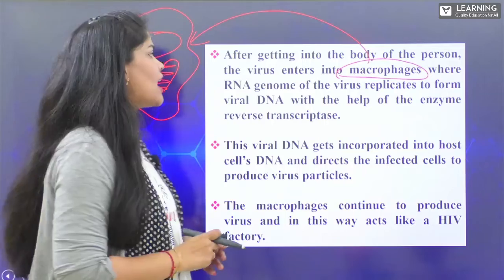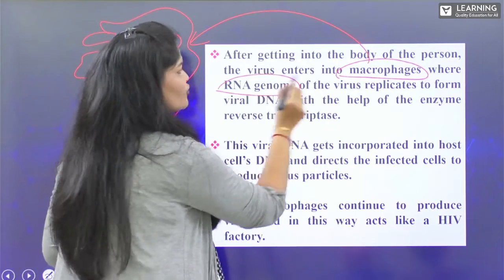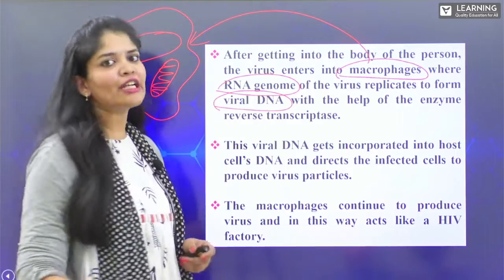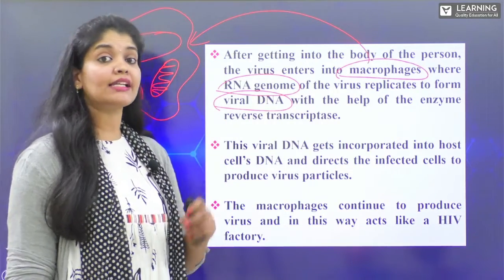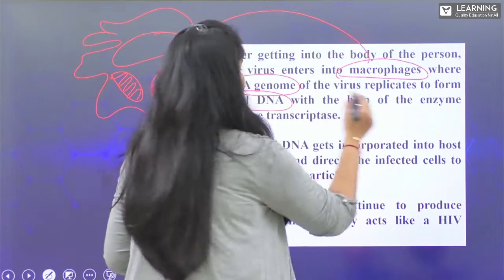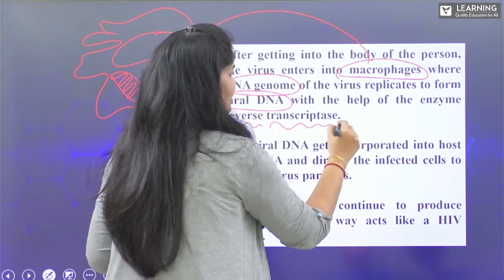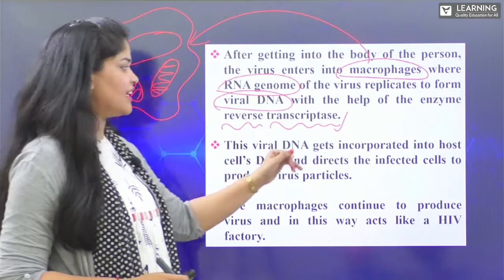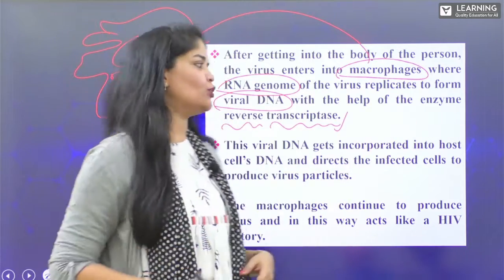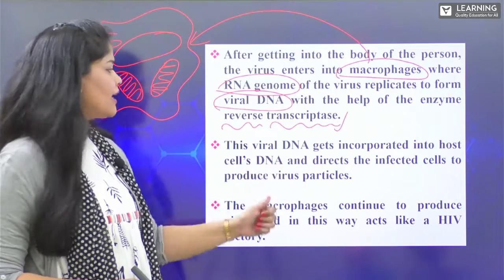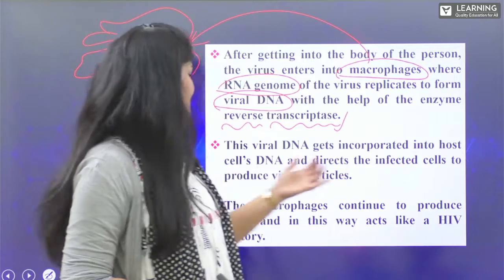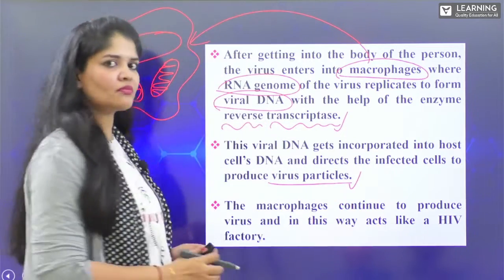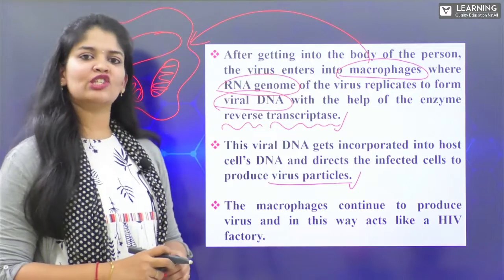So here, the RNA genome of the virus is converted to viral DNA, and that process, as we said, is called reverse transcription, with the help of an enzyme called reverse transcriptase. This viral DNA gets incorporated into the host cell DNA and directs the infected cells to produce viral particles, thereby leading to the proliferation of HIV.